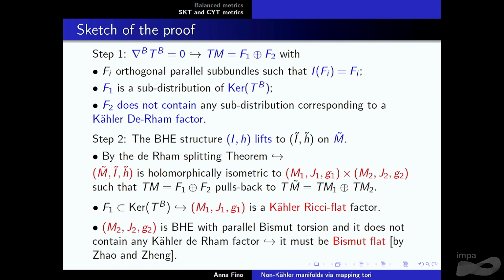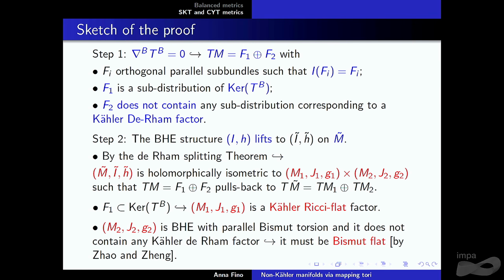One of the two is a subdistribution of the kernel. To do that, we use a sort of maximality with respect to the I invariance. And the other distribution, F2, doesn't contain any subdistribution corresponding to a Kähler de Rham factor. This will be essential to conclude for the second step. Because then, of course, what you can do is go to the universal cover, to lift your structure on the universal cover. Then by the de Rham splitting theorem, you can show, in fact, that your universal cover is a product of what?